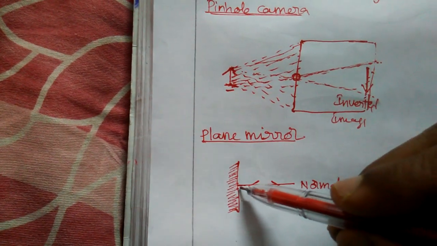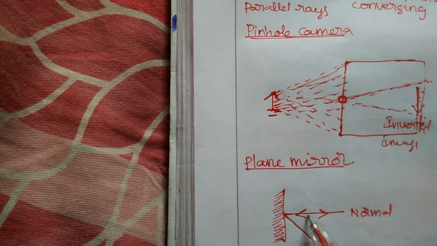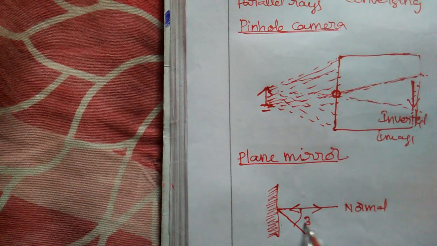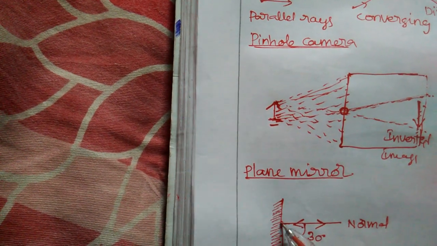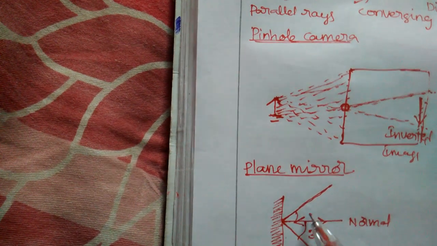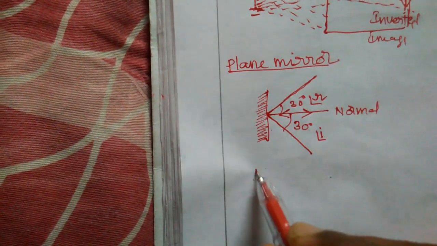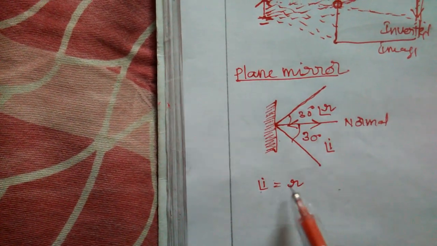Now consider that a light ray is passing like this. For example, if it is 30 degrees, the light ray will reflect in this direction. Here also the angle is 30 degrees. It is taken as angle I and it is taken as angle R. Here the angle I value is equal to angle R.